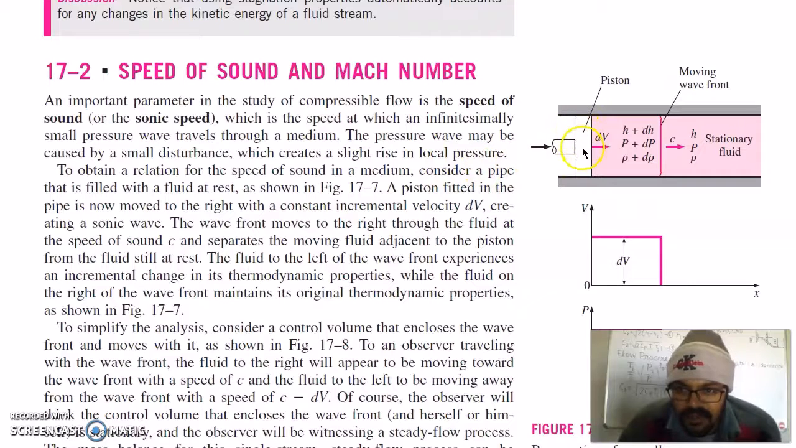So you can see here, if we had a piston here, this piston will move in this direction with velocity. Here we have h, P and density; this is a stationary fluid. Now when the piston moves in this direction, what will happen?